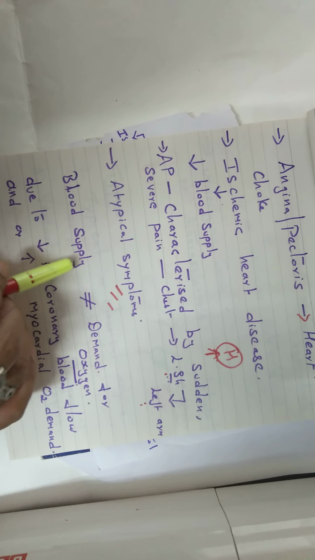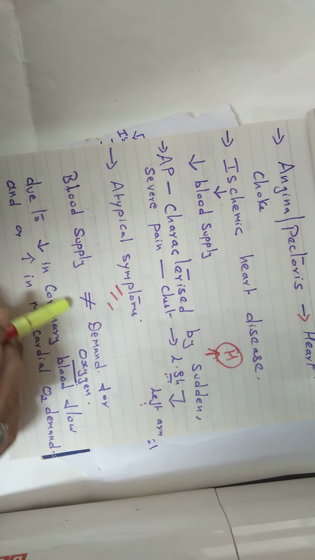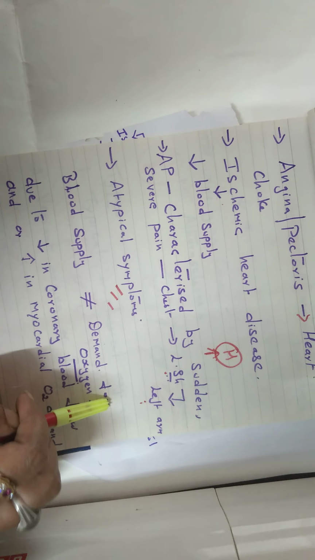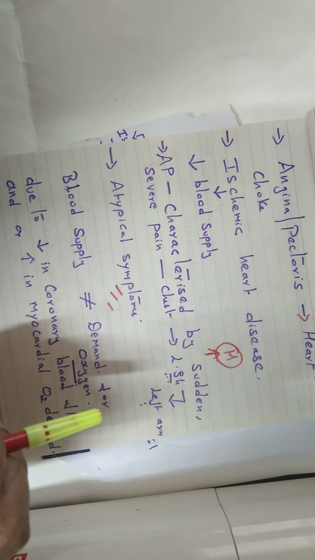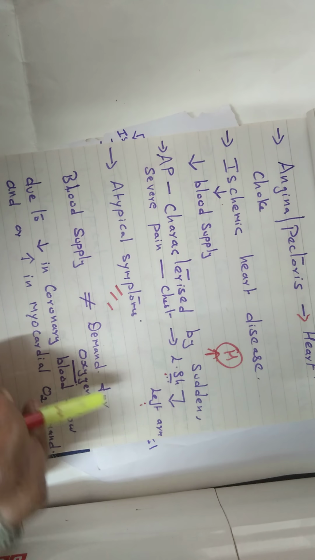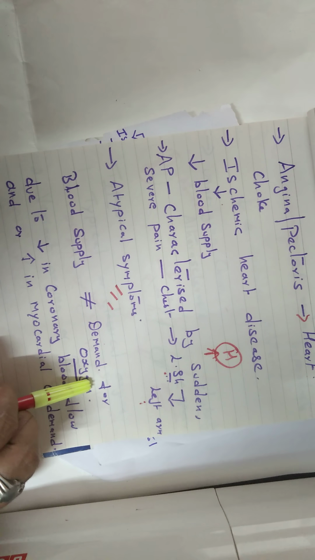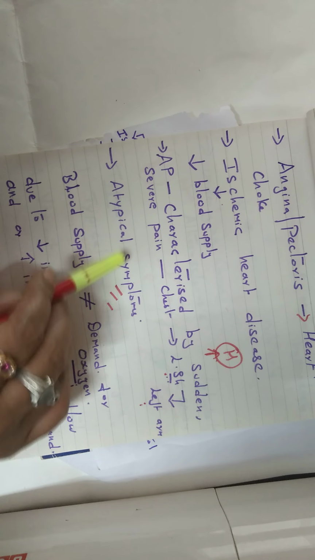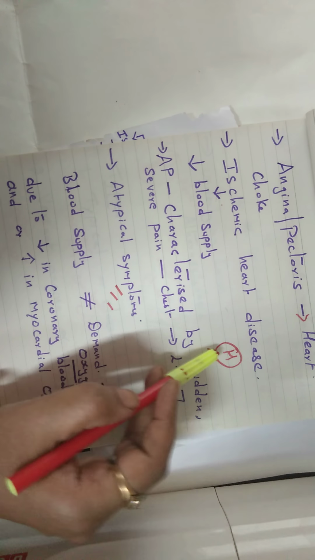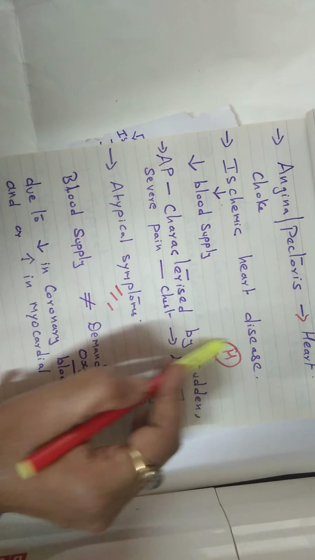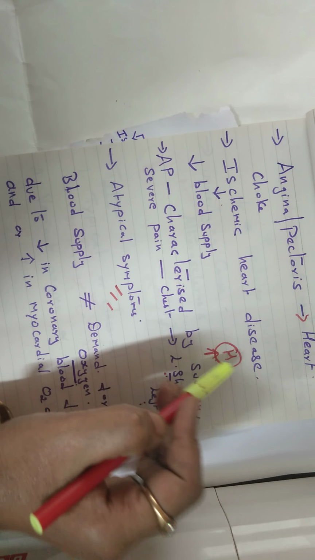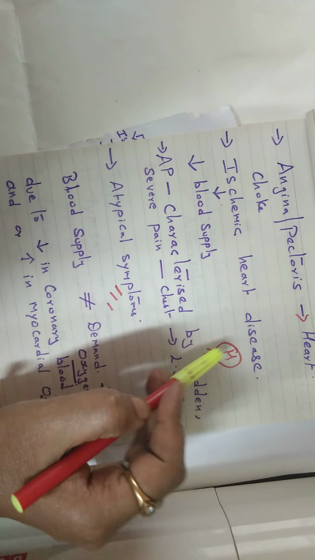That is, the blood supply to the heart is not equal to the demand of the heart for its normal metabolic functions. The heart is expecting more oxygen from the blood, but the arteries are not able to supply an adequate amount of blood to the heart.